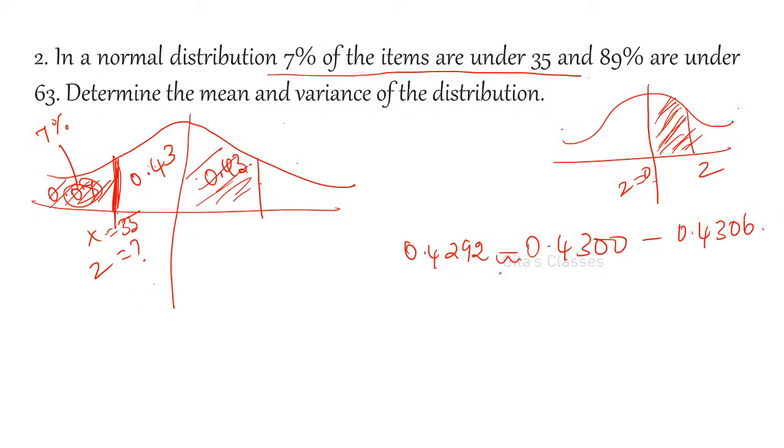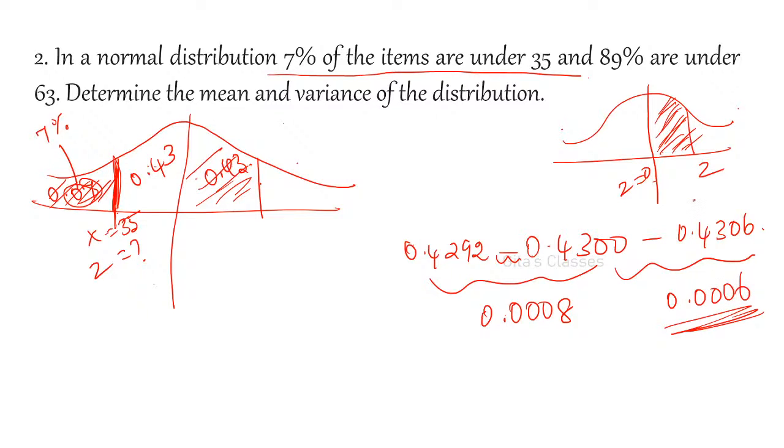What is the difference between these two values? Here the difference is 0.0008. Here the difference is 0.0006. So which is the lesser value? This one. So this is the nearest value. 0.4306 is nearest.